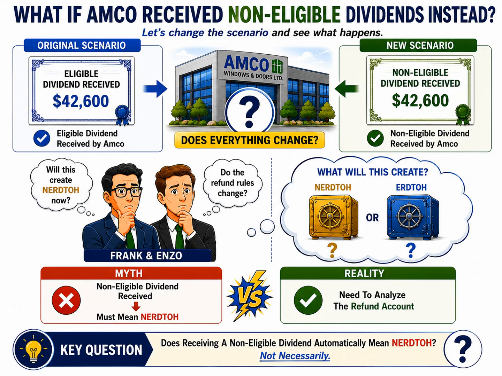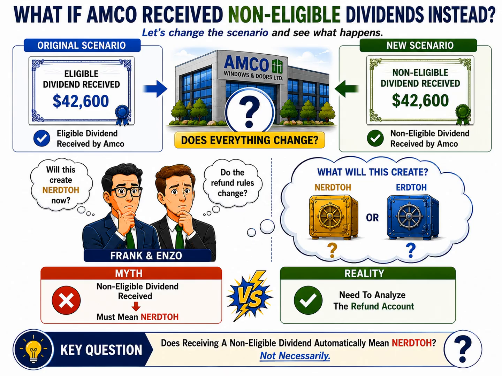To determine which refund rules apply, we cannot simply look at the type of dividend received. Instead, we must identify the actual refundable tax account that is created. In other words, the critical question is not, what dividend was received? The critical question is, which refund account does the tax end up in?